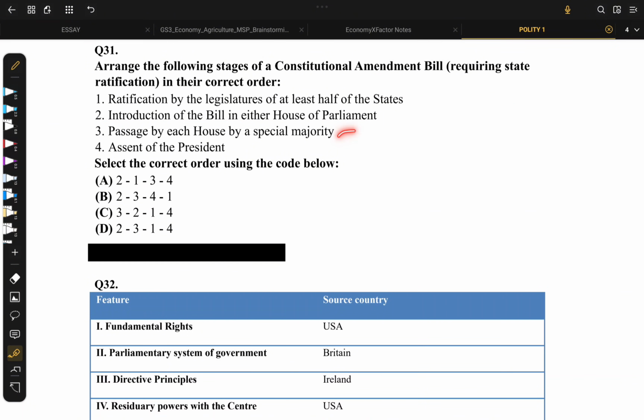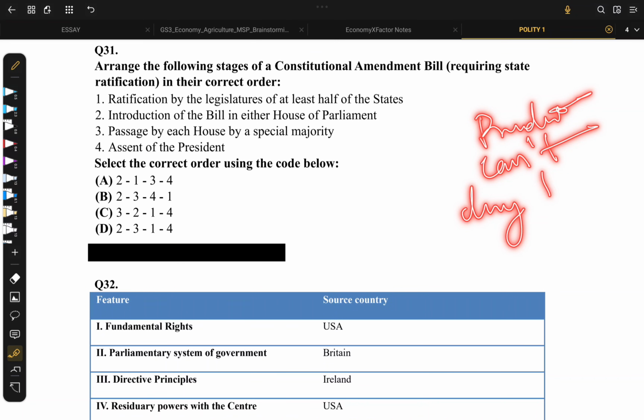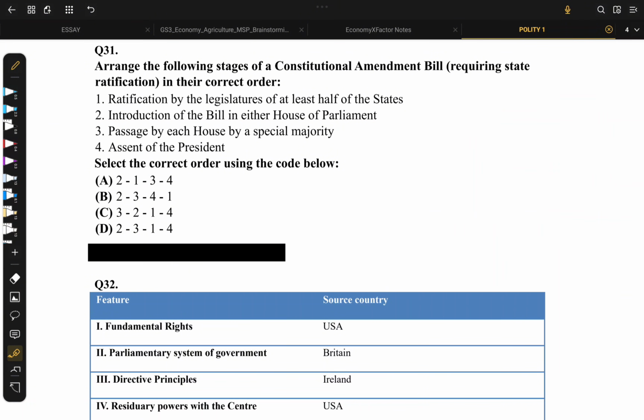And after passing by both houses, it goes to the states for ratification. After that, as usual, we will be having the assent of the president. And one more thing here is the president cannot deny to assent. It is one of the main points that we need to remember. So after all this, we arrive at option D. Let's check it. That's right.